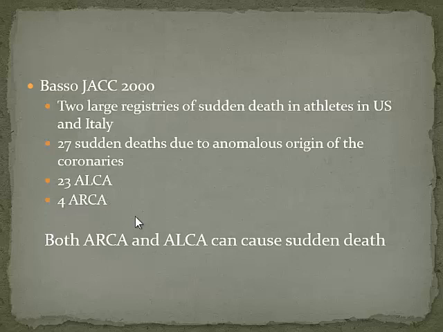Okay? There was another registry published in 2000, in which Basso and his team looked at 2 very large registries of sudden deaths in athletes in the US and in Italy. They pulled out the patients, and these are autopsy-proven cases of anomalous origin of the coronary artery. So they had 27 sudden deaths due to anomalous origin of the coronary arteries. And if you look at their series, 23 of these patients had an anomalous left coronary artery compared to an anomalous right coronary artery.